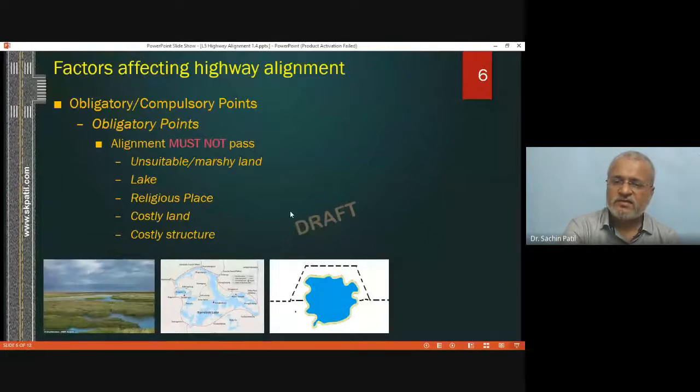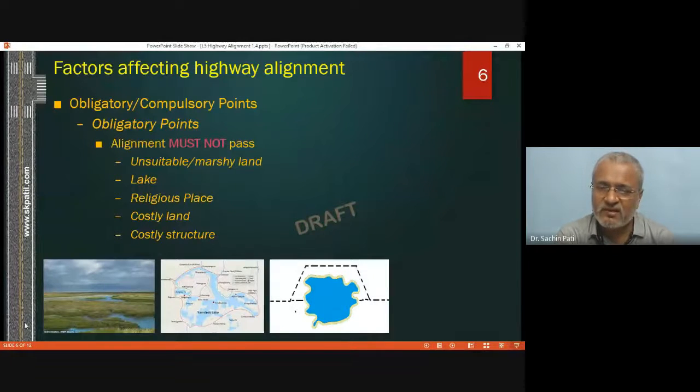Then the second point, I'm again reiterating, we are talking about factors which are going to affect the selection of a highway. So these are points which should not be compulsorily passed. The previous one was compulsory to be passed. Now these two points are compulsory not to be passed. So alignment must not pass through unsuitable or marshy land.